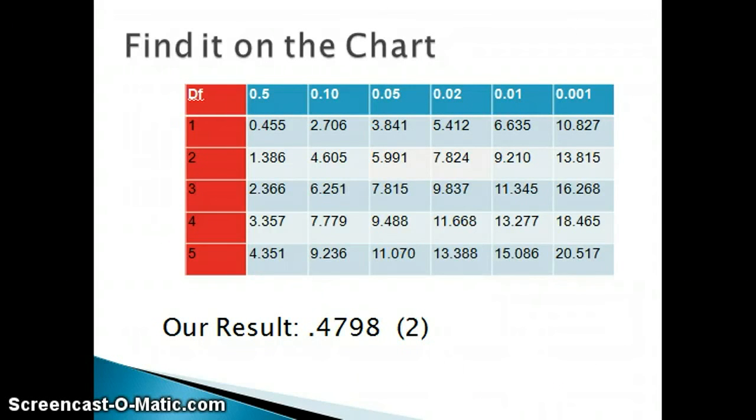Now, if you look to the top of the headings, the probability is decreasing as the numbers increase. And since 0.4798 is smaller than 1.38, we see that the p-value, the probability of this result coming from chance, is higher than 0.5. So the probability that this result came from chance is higher than 50%, meaning that our results are in no way statistically significant.